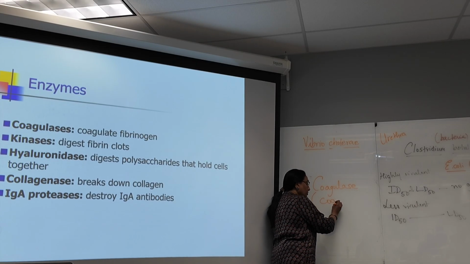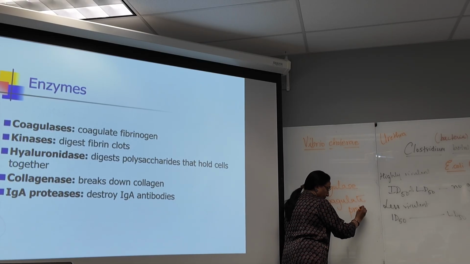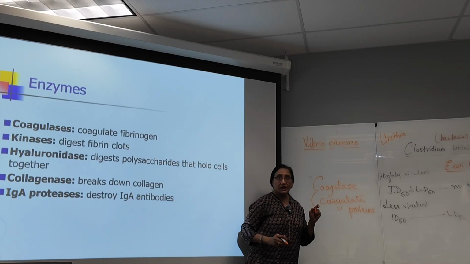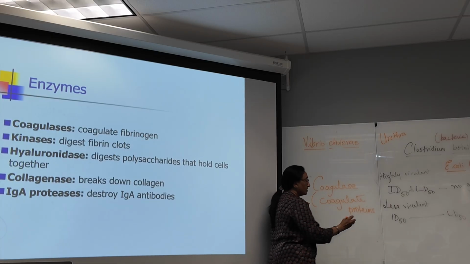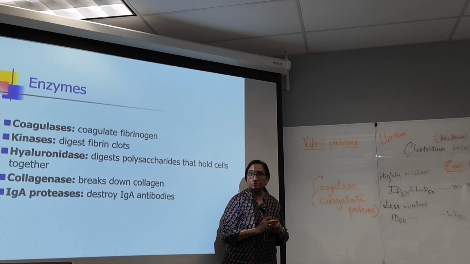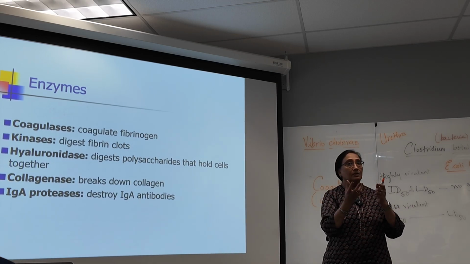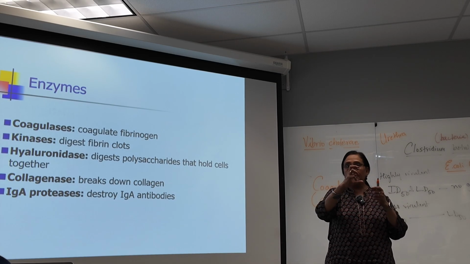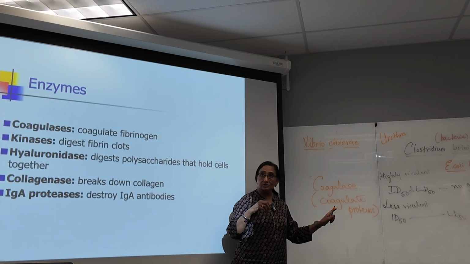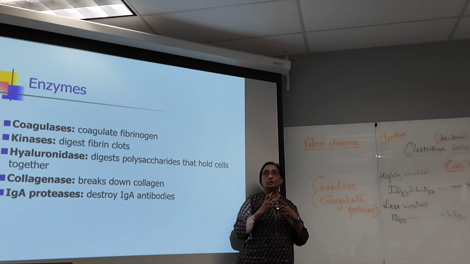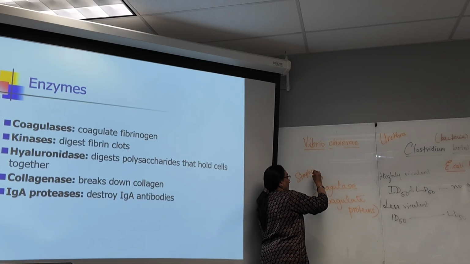It's going to coagulate proteins. Coagulation means making a protein hard. Like the white of an egg is albumin. When you boil it, it becomes hard because the protein is coagulated. So that's what coagulation means, making a protein hard. So staphylococci produce coagulase.